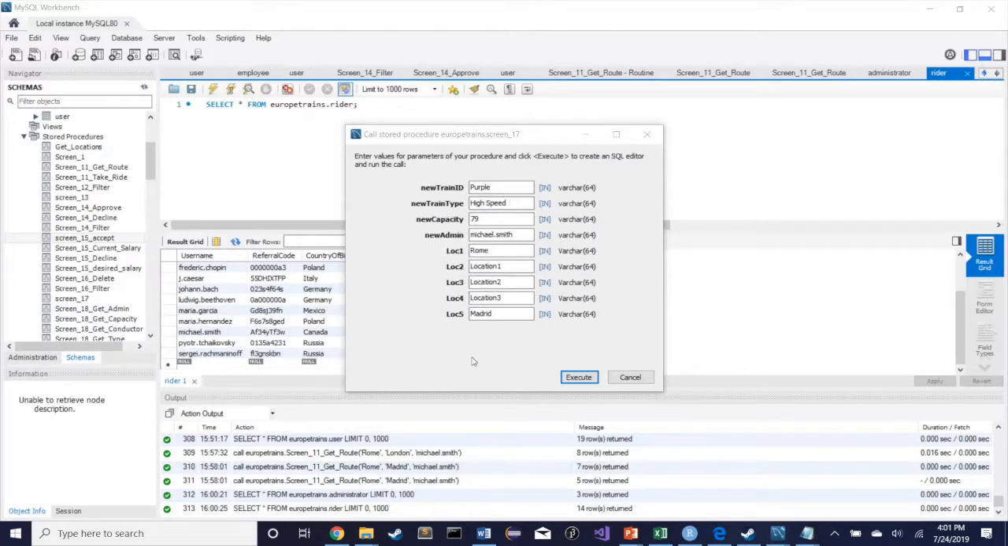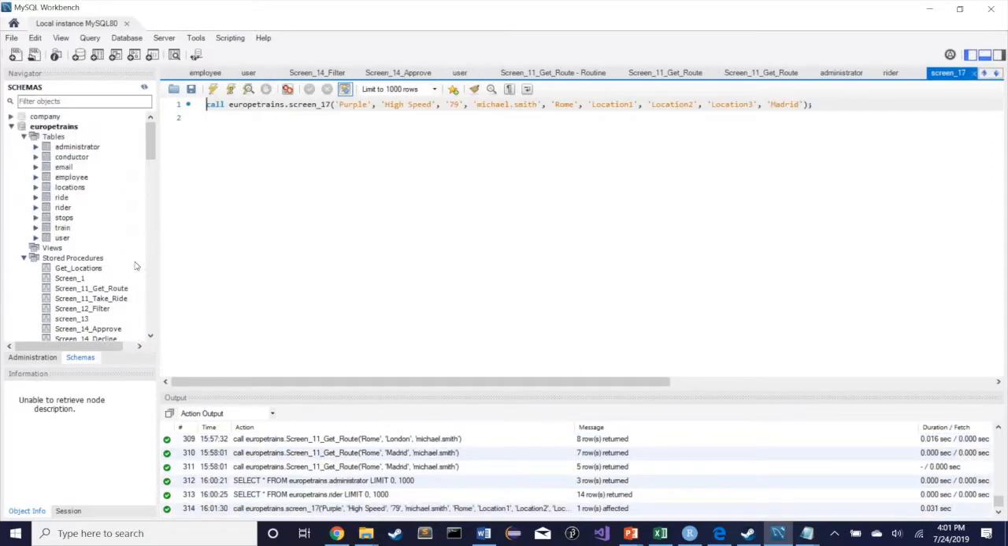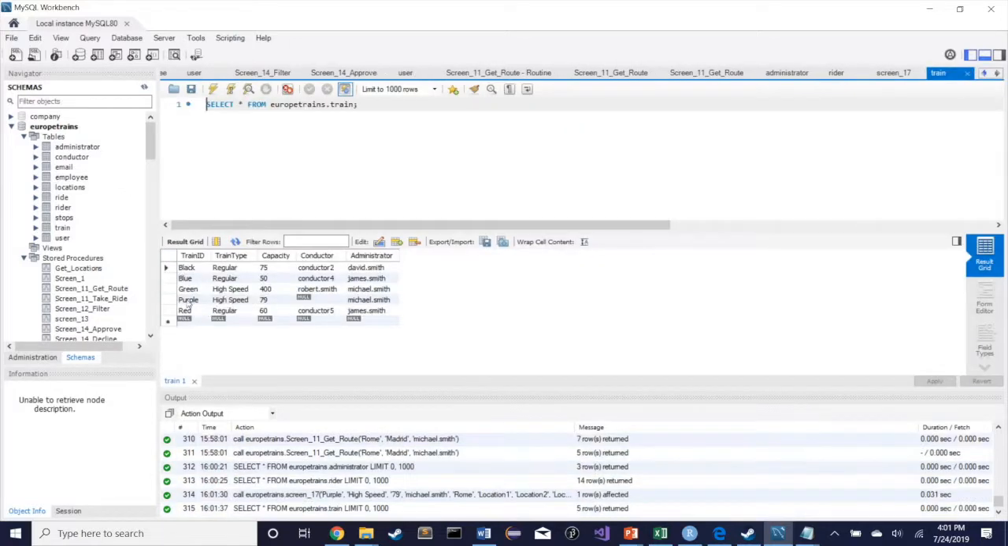Hey, this is Tanner with task 7. We're creating a train. It's a purple high-speed, capacity of 79, and the admin is Michael Smith, and it's going from Rome to Madrid. So we can see that it actually affected a row, so it was created in the train table. We can see that new purple line right there.